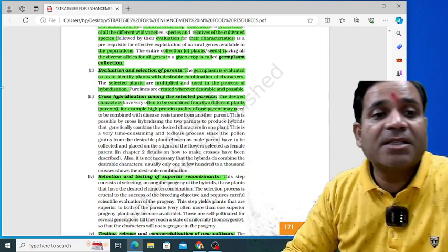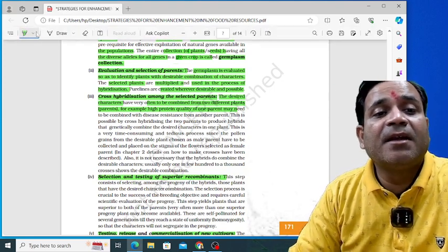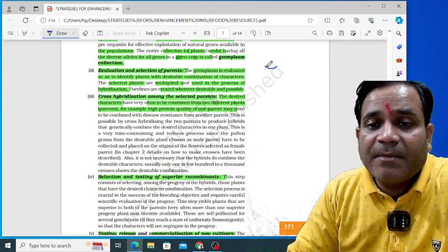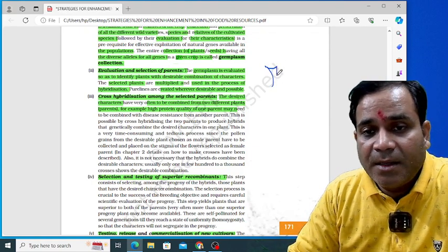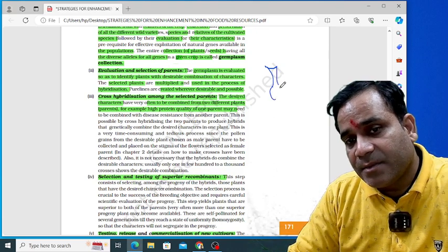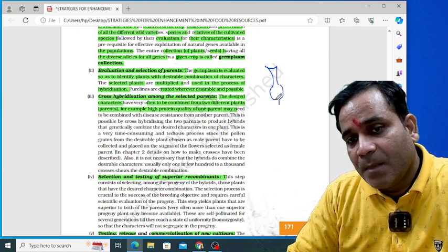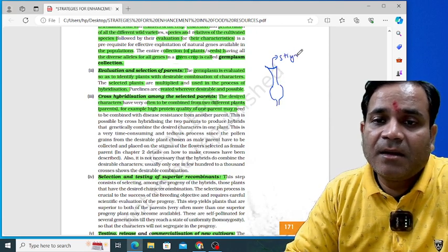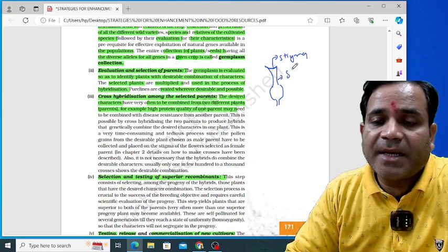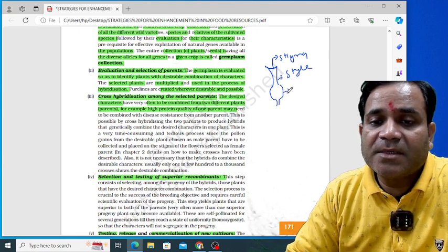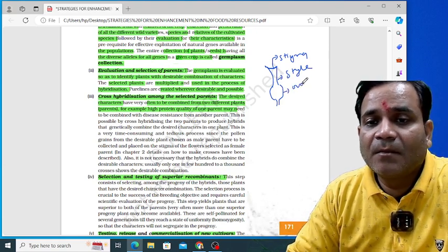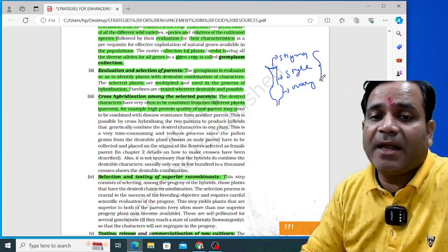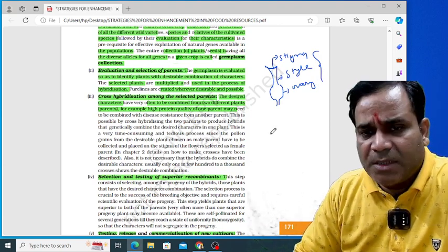Hope you're getting it. I'm going to make a diagram, then this will be easy to understand. This one is a stigma, this one is a style, and this one is the ovary. Okay, this is the stigma, this is the style, and this is the ovary. Getting it?